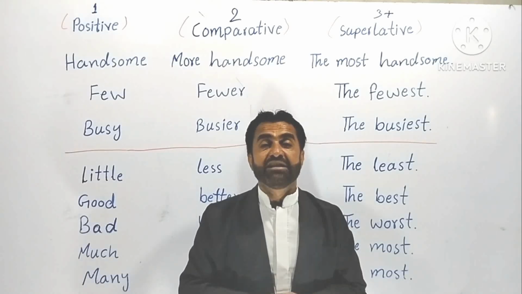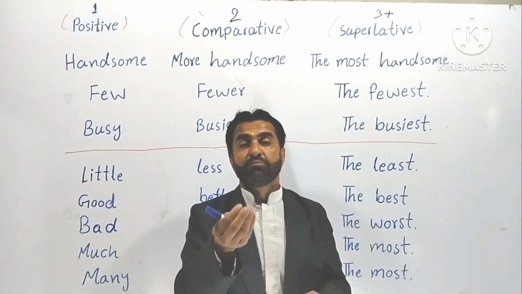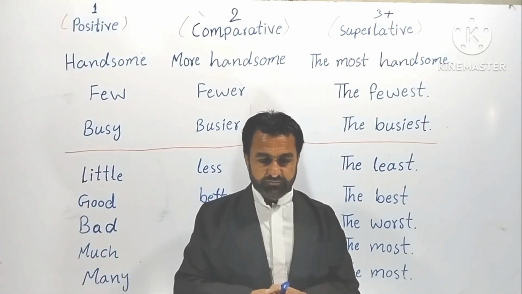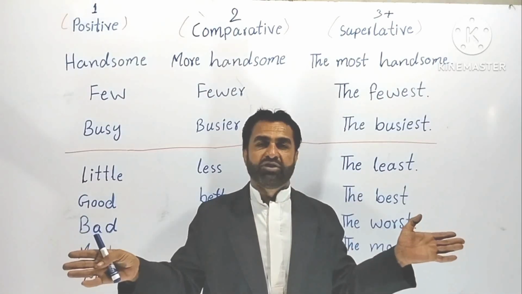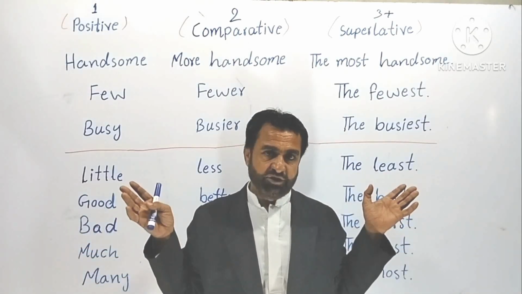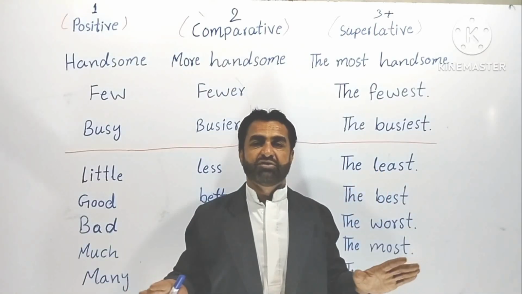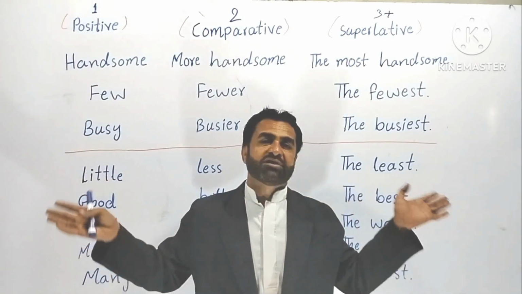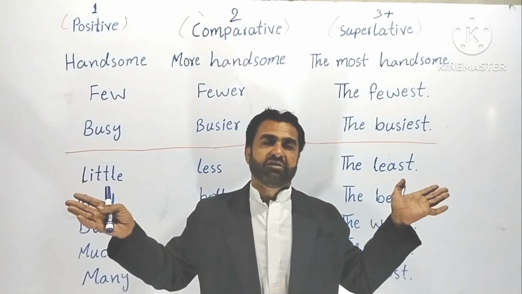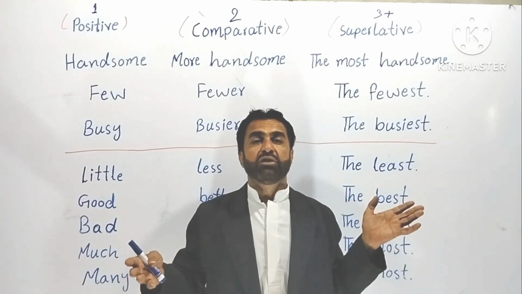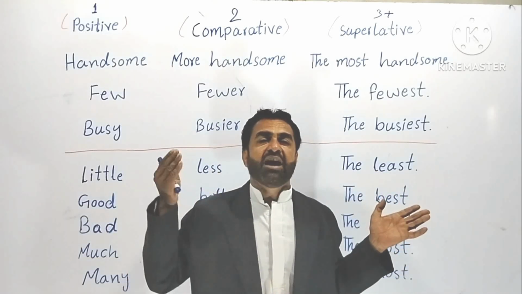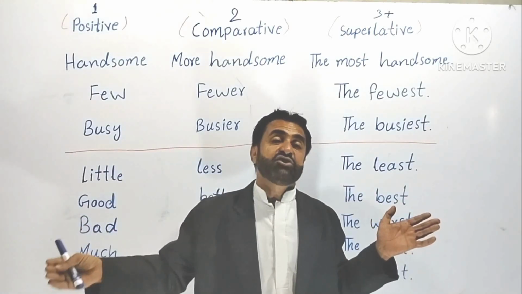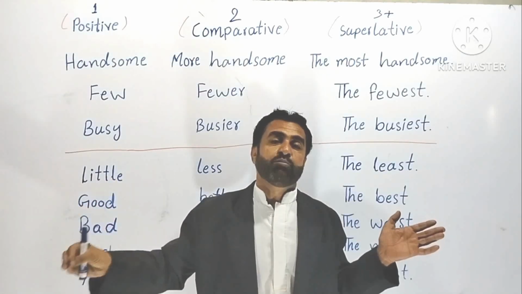Understood? But luckily, these are just a few. You can say something countable. If there had been many more, then it would have been very difficult for us to find such words. But Alhamdulillah, these are just a few. All the other remaining words are regular adjectives. I have told you before that the comparative degree and superlative degree are the derivatives of the positive degree. Comparative degree and superlative degree are the branches of the positive degree. The root word is the positive degree. Understood?